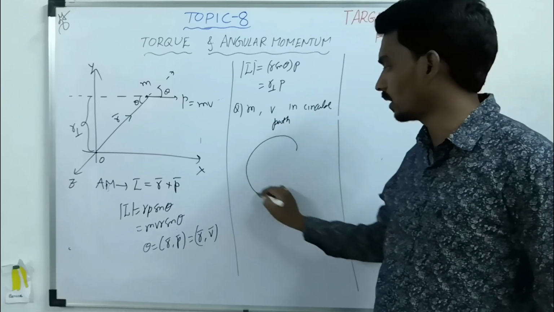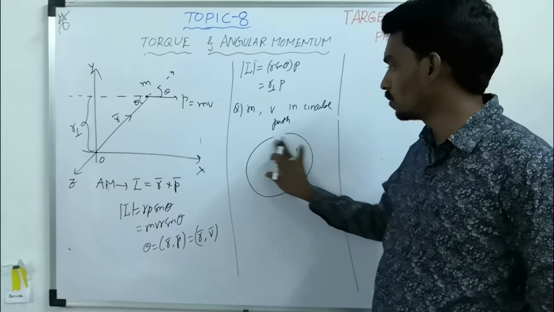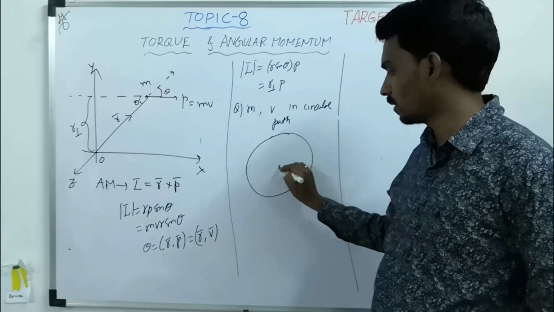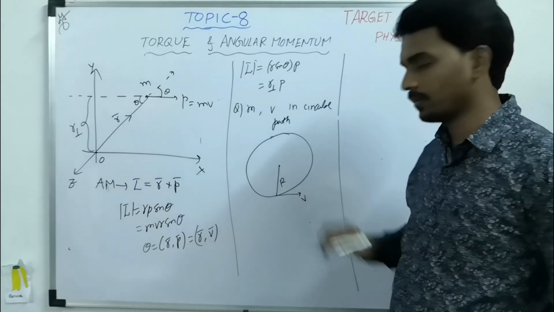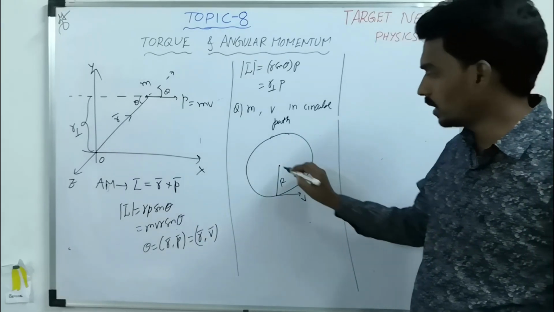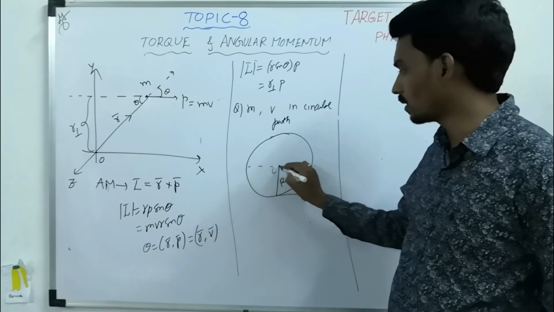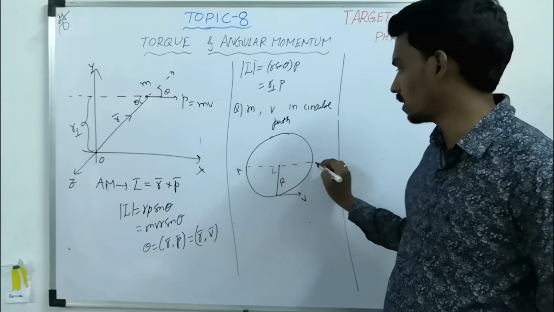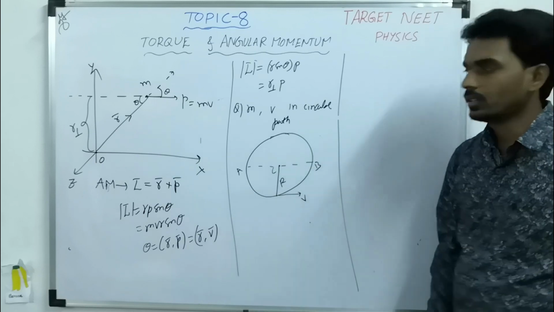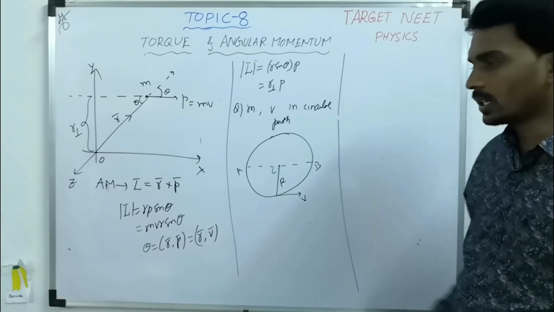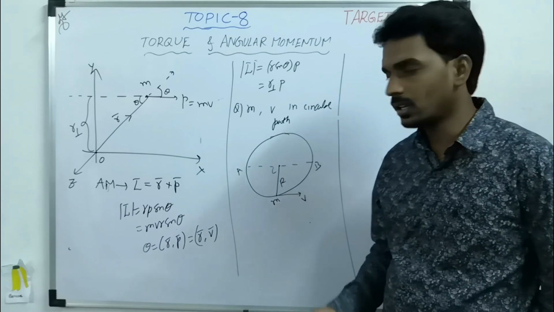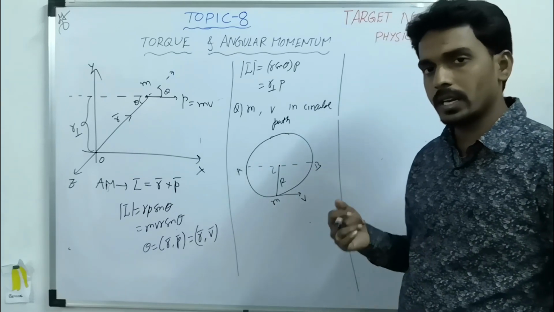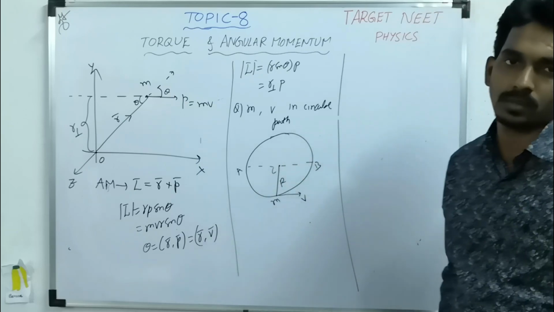As shown, let's take it like this. The body is moving in a circular path. Radius is capital R, and the speed is V, constant. Now there is a center, and if you consider the diameter, this is A, this is B. Suppose the question is, what is the angular momentum of this particle about the center or about any diametrically opposite point?